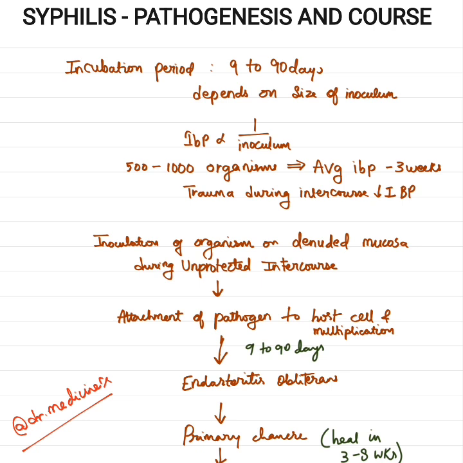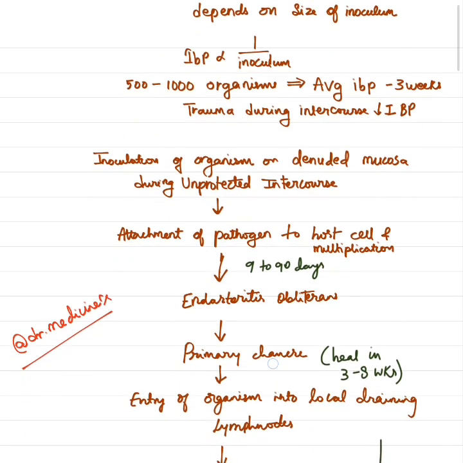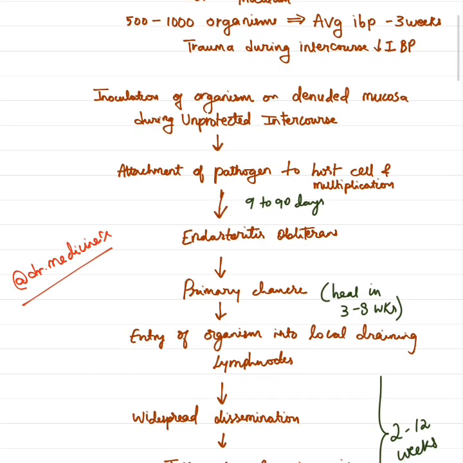The average incubation period, however, for syphilis is 3 weeks, which indicates that the average inoculum size is 500 to 1000 organisms. And the way syphilis is acquired is usually by intercourse with an infected individual, or rarely it can also be because of blood transfusion, puncture wounds, as well as congenital transmission from an infected mother to the infant. So trauma during sexual intercourse also reduces the incubation period.